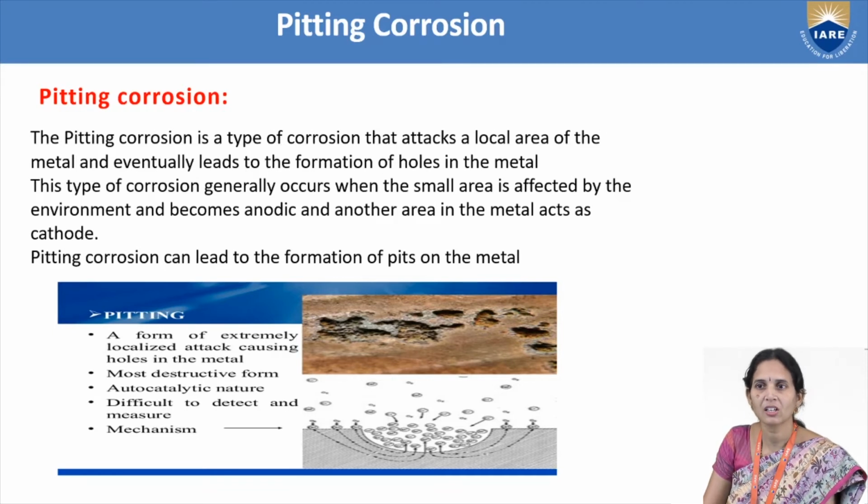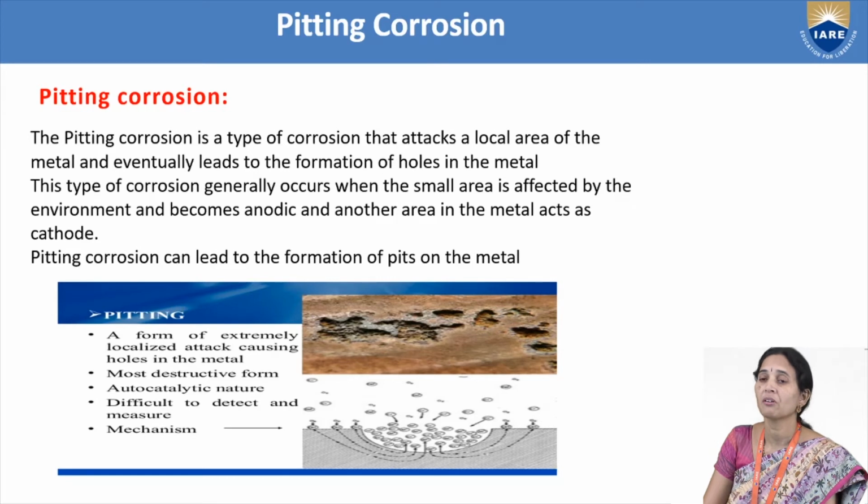So in that small anodic area on the iron metal, more oxidation reaction takes place, more dissolution of the metal takes place, more loss of electrons from that part of the metal takes place, and these electrons are gained by the large cathodic area on the metal.